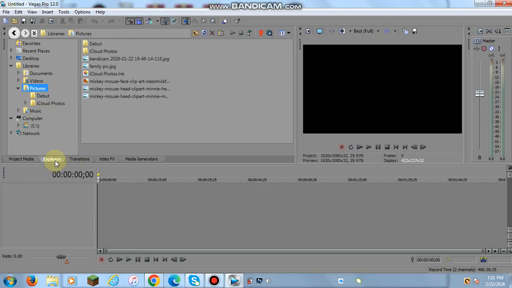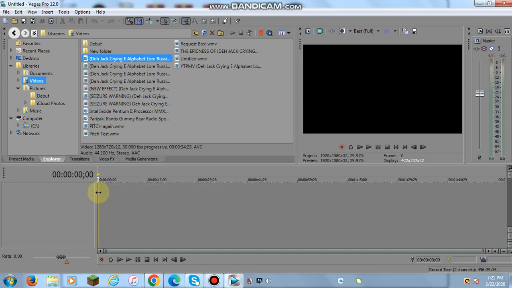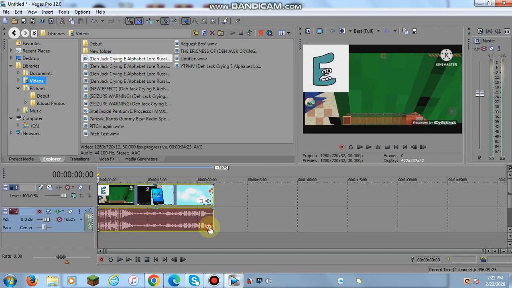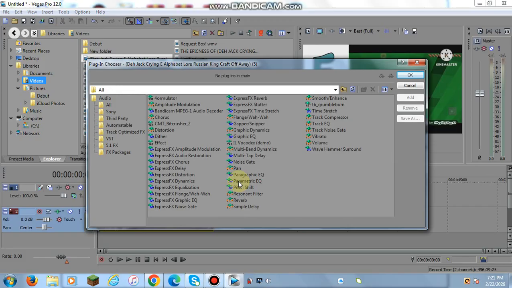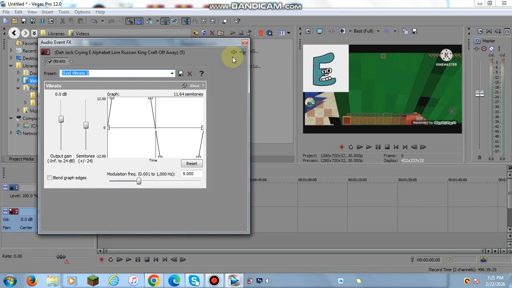So we're going into Explorer. So choose the video what you want. And try going to the audio chain and press OK. And select the preset SYS Vibrato 3.